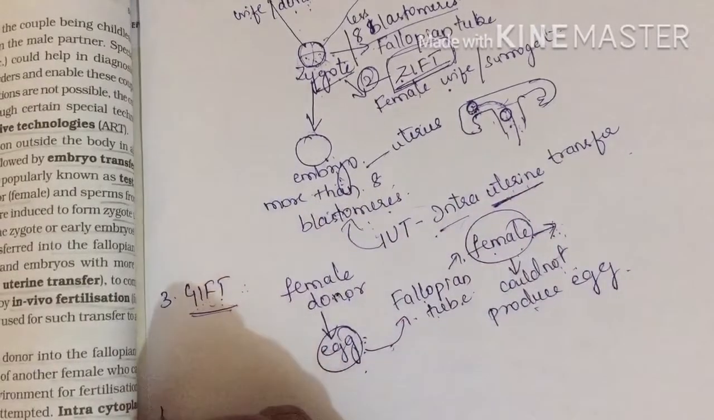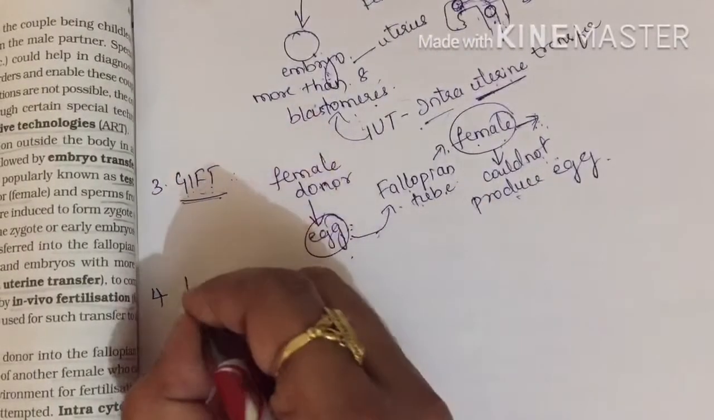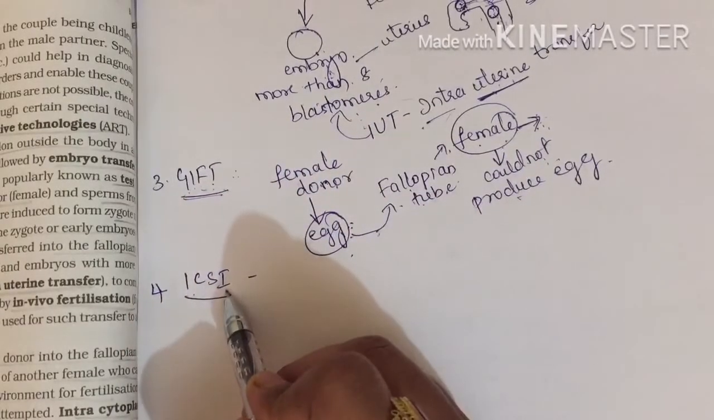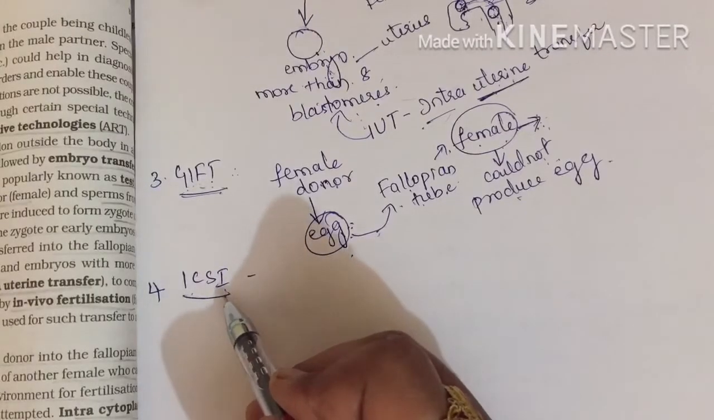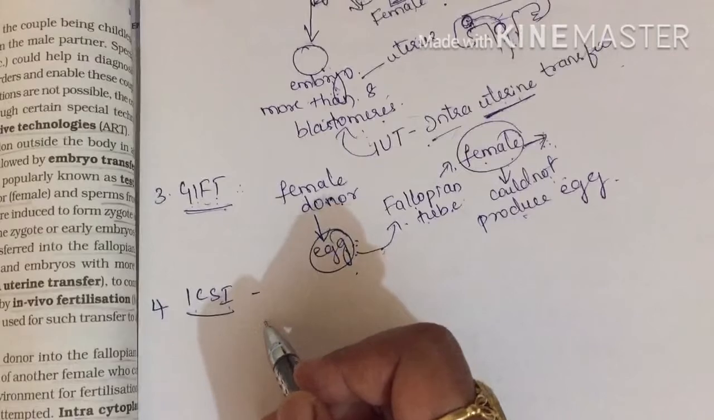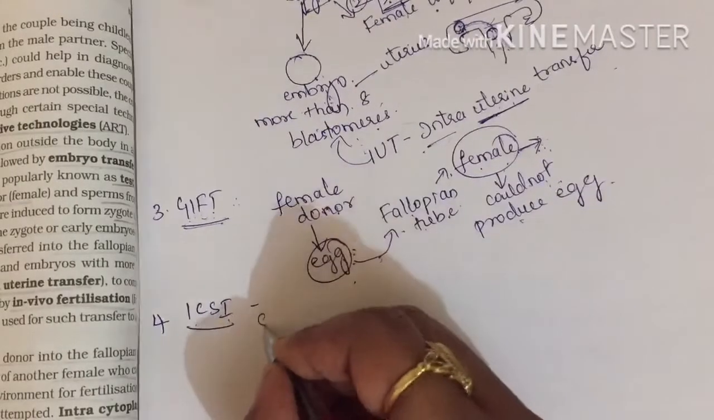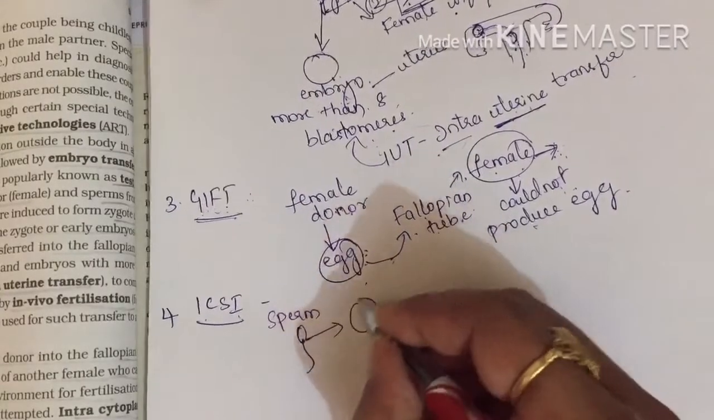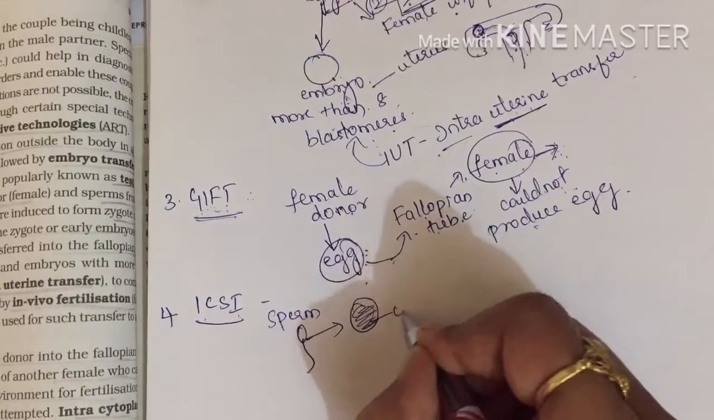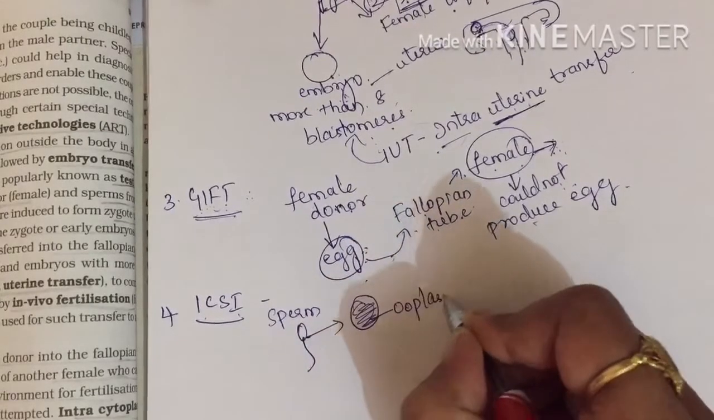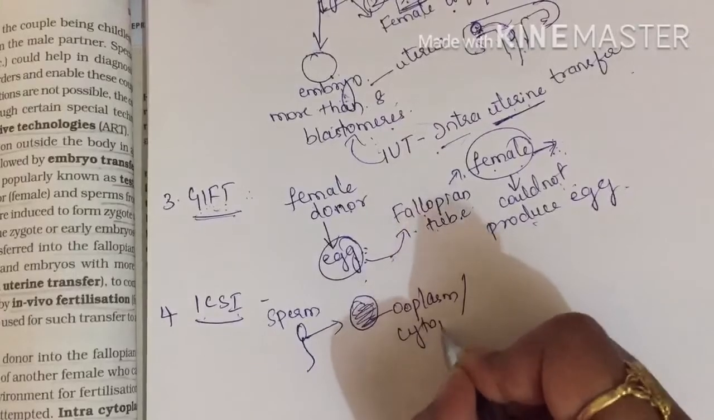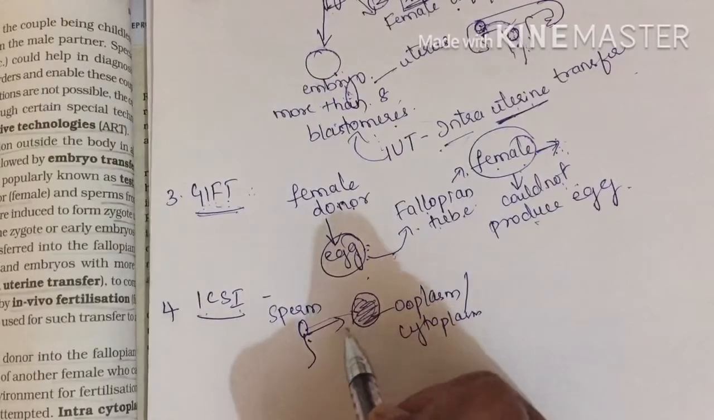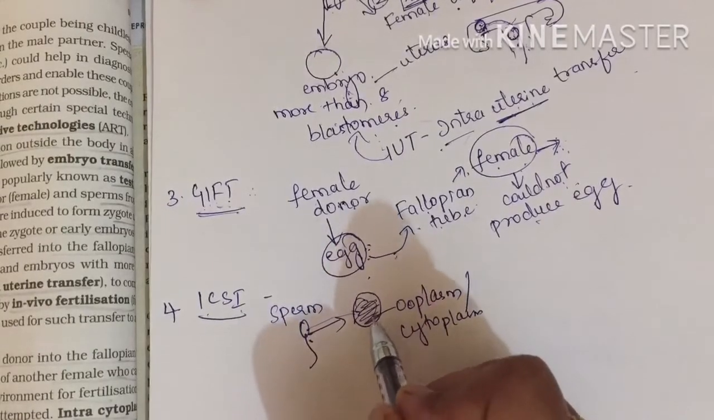Okay, next, fourth one, ICSI, intracytoplasmic sperm injection. Intracytoplasmic sperm injection is a specialized procedure where we are taking a sperm and it is directly injected into the ova. In ova, we have said it consists of ooplasm, or it is also called cytoplasm. Hope you remember this, right? Sperm is directly injected into the ooplasm, which means that fertilization is taking place in the laboratory.